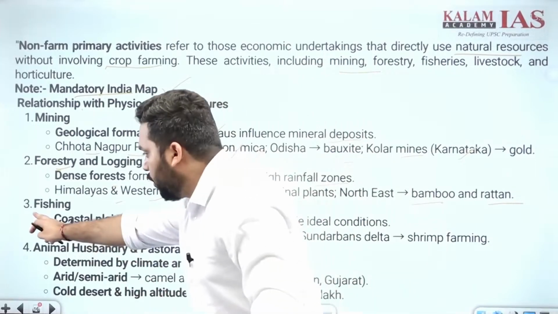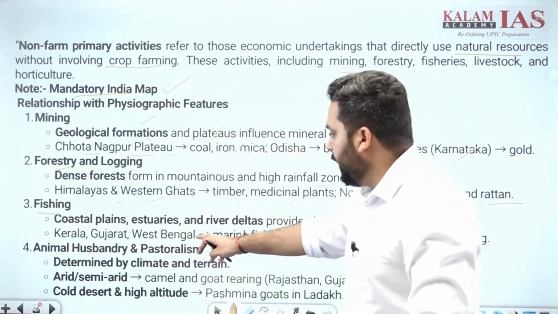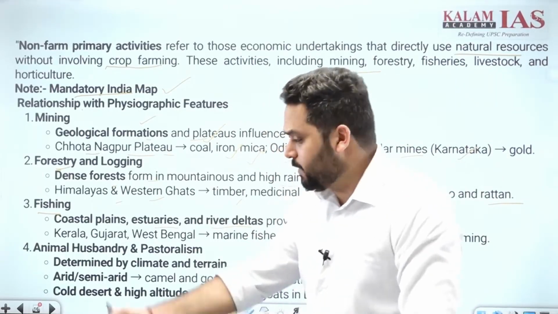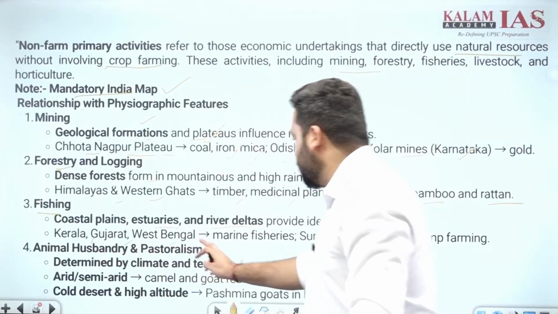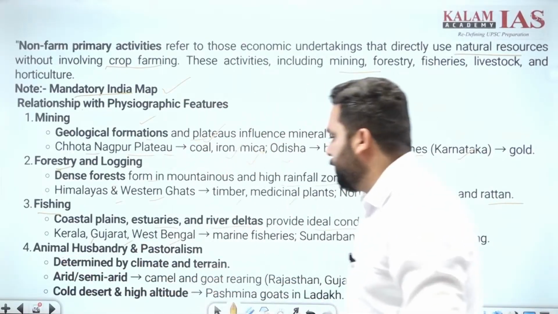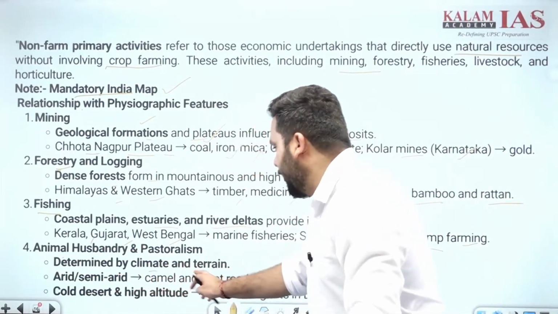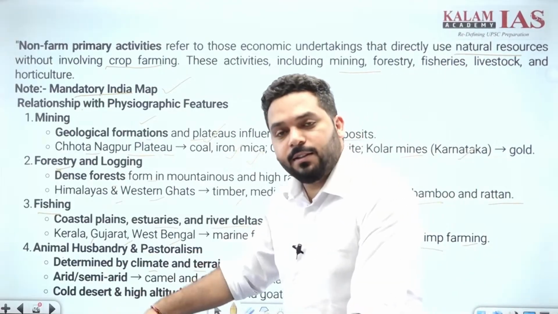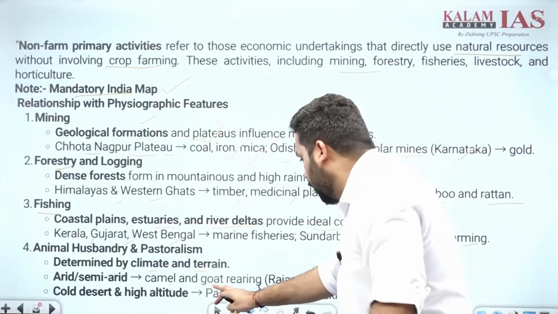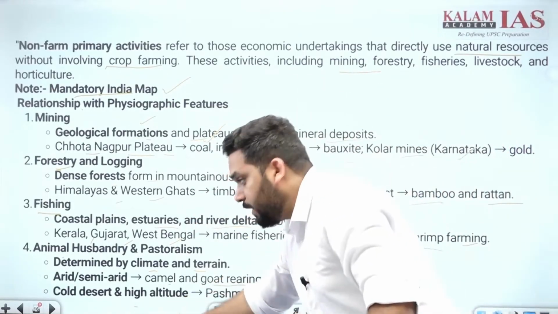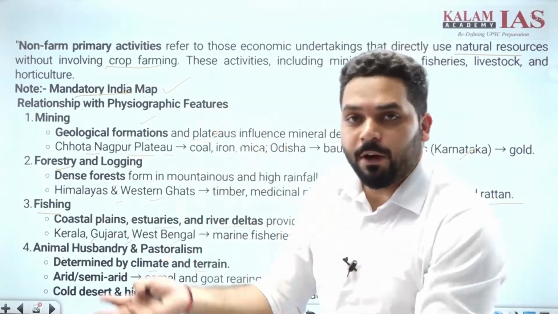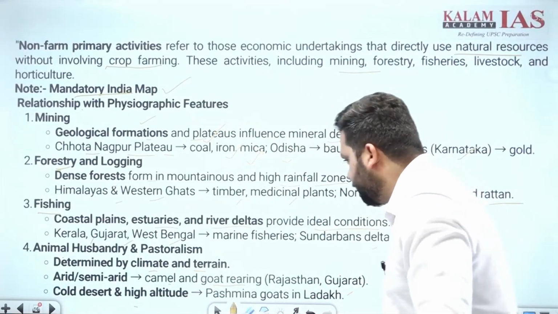For example, फिर नॉन फार्म प्राइमरी एक्टिविटी fishing. कोस्टल प्लेन्स, एस्चुरीज, रिवर डेल्टास provide ideal conditions for marine fisheries as well as inland fisheries. केरला, गुजरात, वेस्ट बंगाल marine fisheries, सुंदरबंस, shrimp farming I mentioned. Then I will write animal husbandry and pastoralism. इसके determined by climate and terrain. जैसे एरिड और सेमी एरिड एरियाज के अंदर there are grasslands. Okay, so western राजस्थान के अंदर camel rearing is there. Goat rearing, राजस्थान and गुजरात. कोल्ड डेजर्ट के अंदर the pashmina goat has is suitable to the cold climate of that region. Okay, pashmina goat in Ladakh.